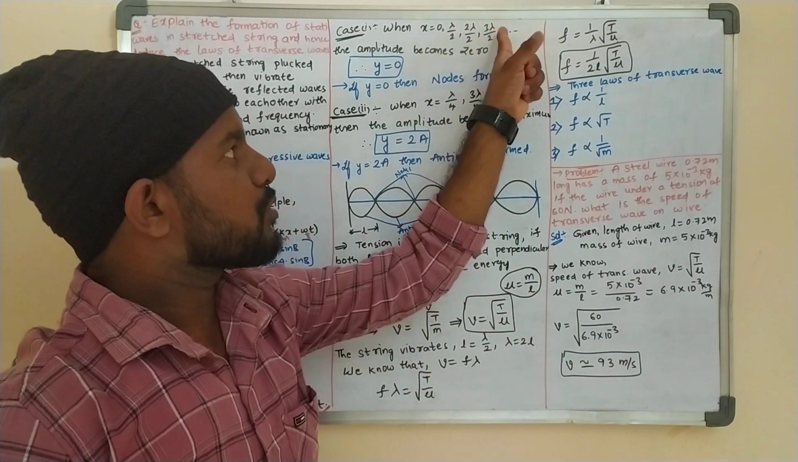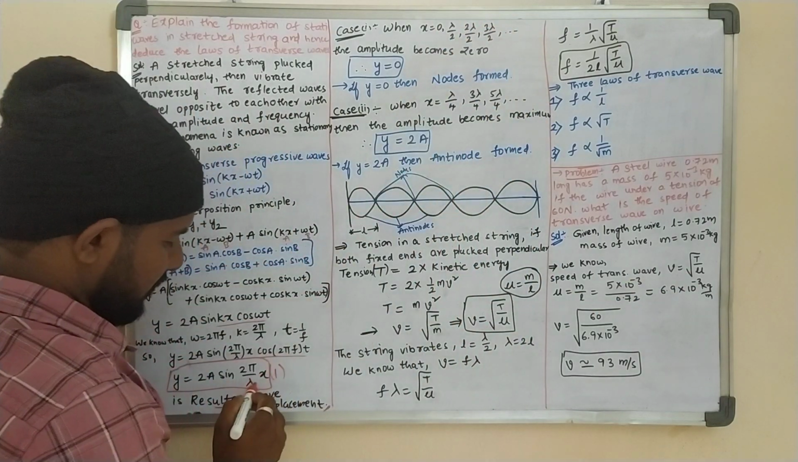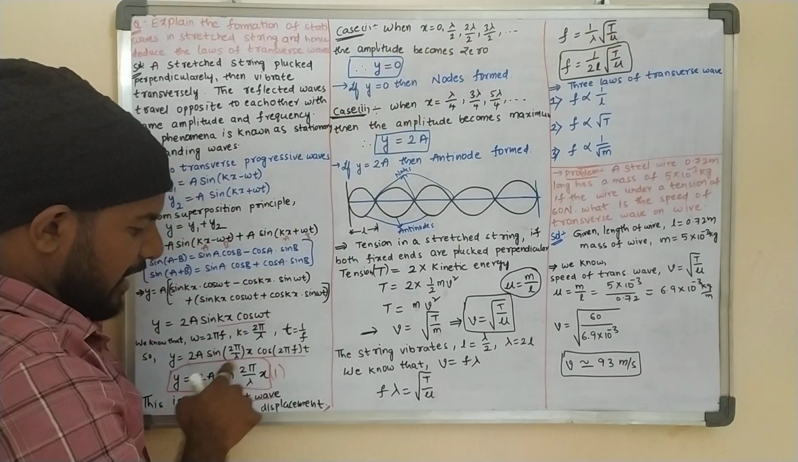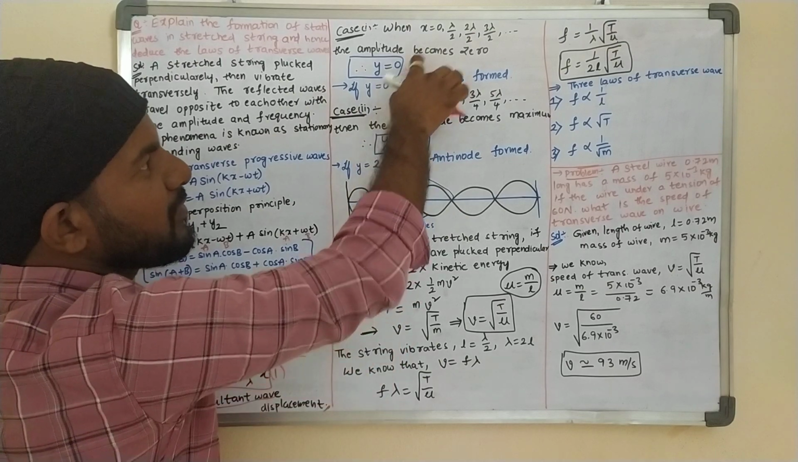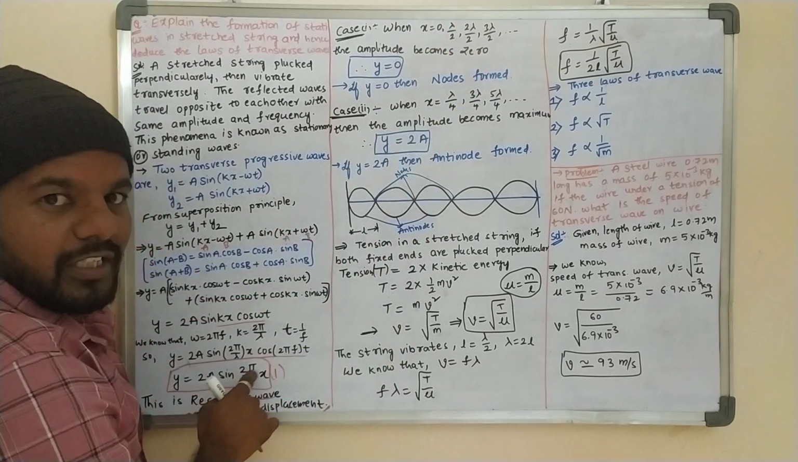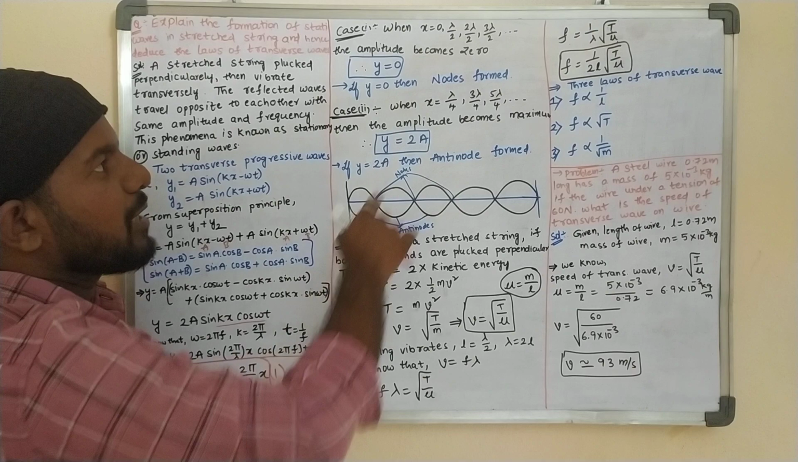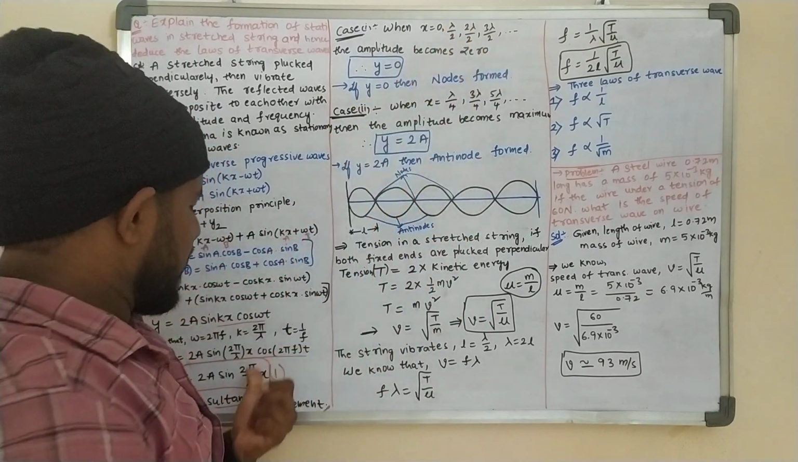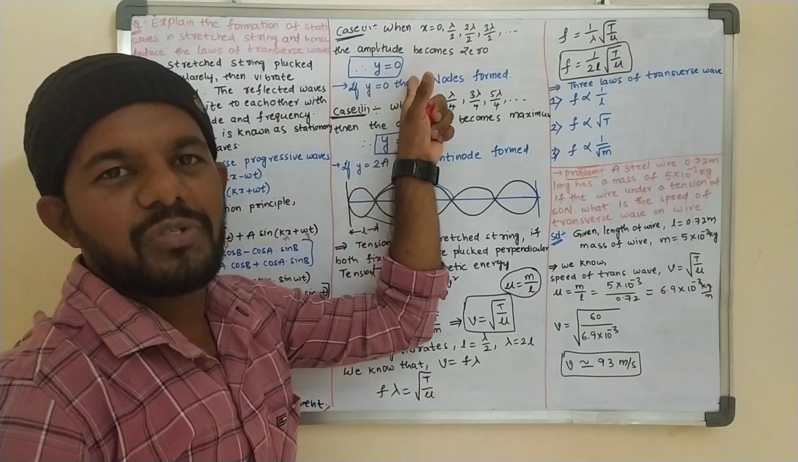If you substitute all these values in place of x, sin of 0 is 0, and for λ/2, sin π is 0. So if you substitute all the values here, you get y = 0.